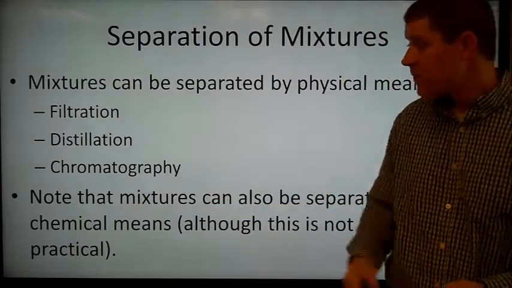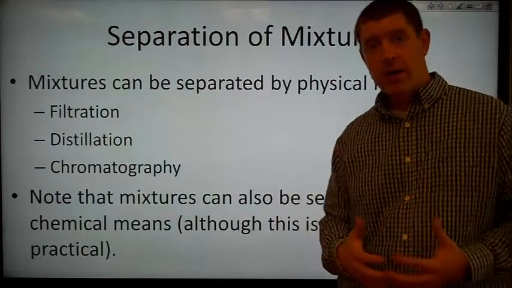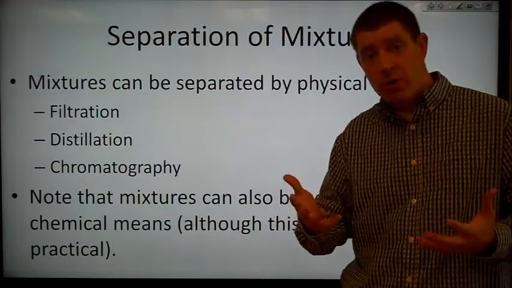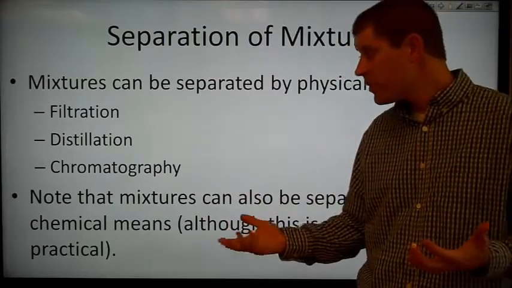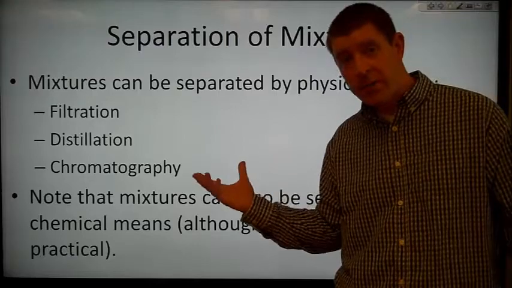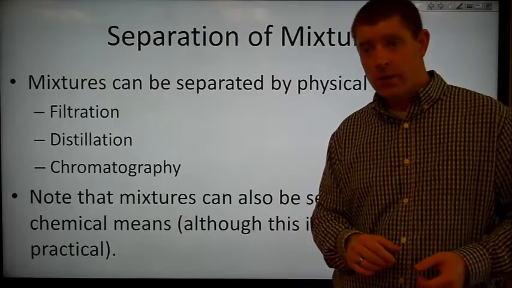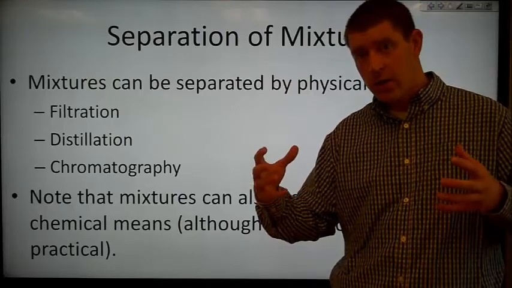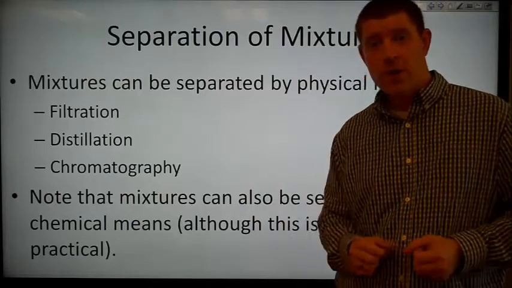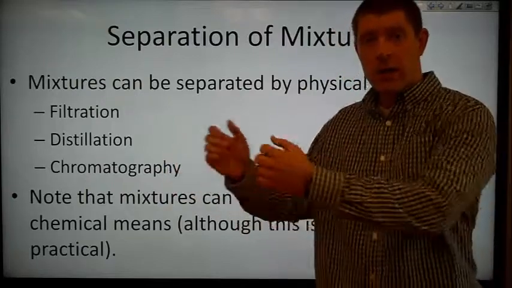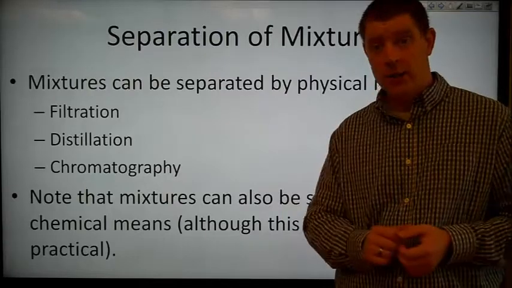We can also use distillation and chromatography. Distillation is when we heat up the mixture and use a difference in boiling points between two or more components to separate out the more volatile from the less volatile components. And we can also use chromatography, which passes the medium over some other substance that holds on to the different components at different rates. So if one component is held onto stronger than the other, then it will move down the chromatography column slower than one that isn't held onto as well.